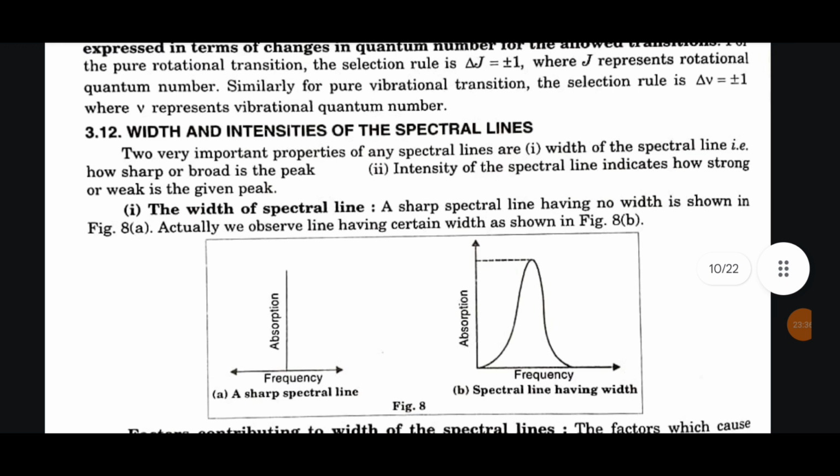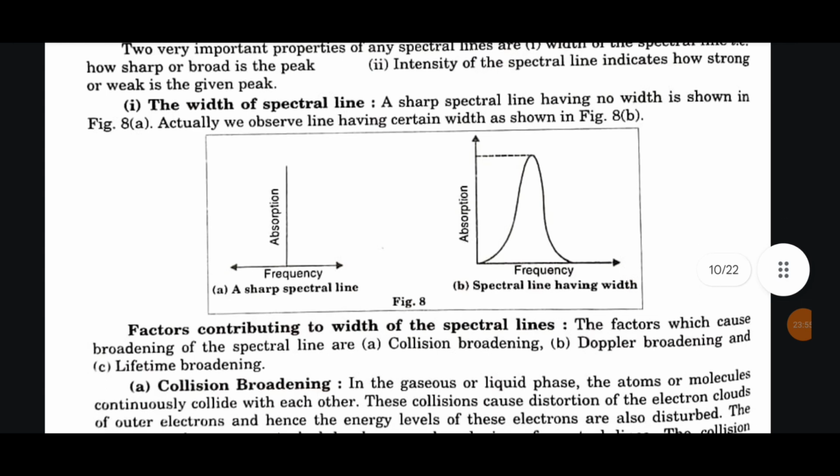3.12 Width and intensities of the spectral lines. Two very important properties of any spectral lines are: first, width of the spectral line, that is how sharp or broad is the peak. Second, intensity of the spectral line indicates how strong or weak is the given peak. First, the width of the spectral line. A sharp spectral line having no width is shown in figure 8.a. Actually, we observe line having certain width as shown in figure 8.b.